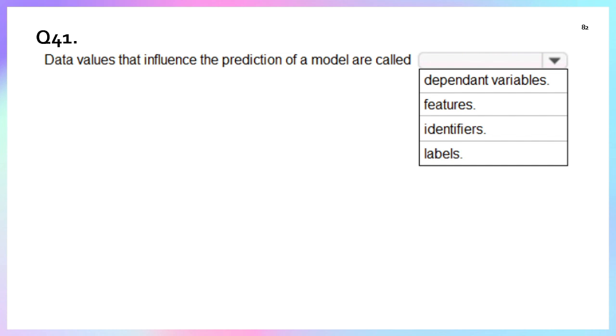So here, the correct answer will be the feature one. This is the feature. We do all these things. This is also called the dependent variable.